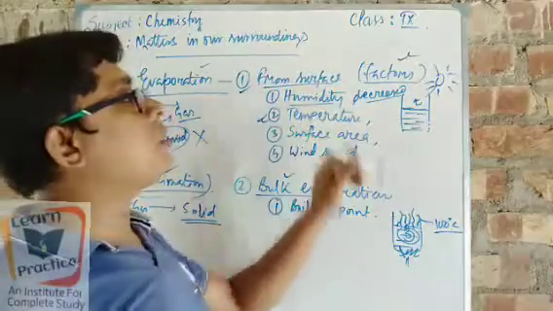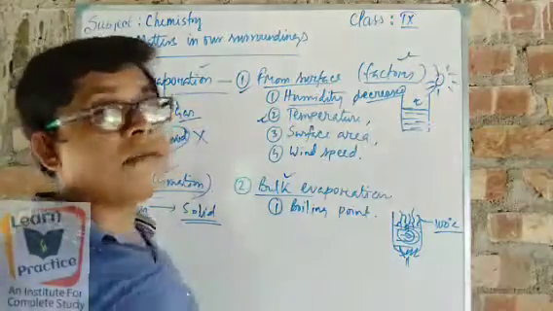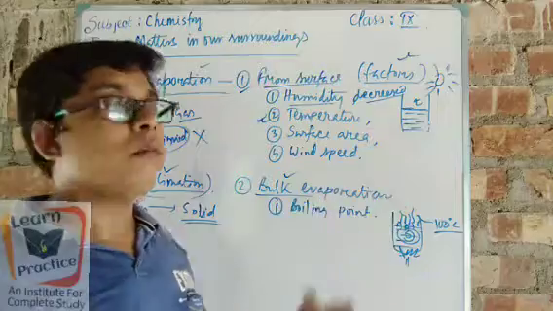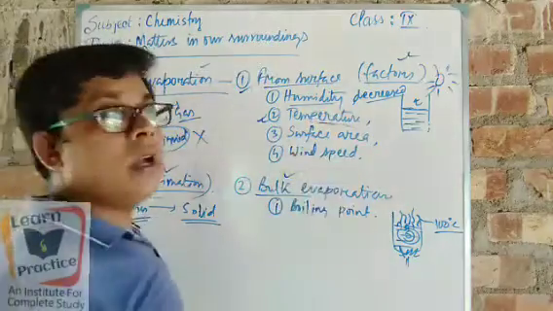So when the humidity is decreased, at that time the liquid evaporates fast from its surface area. Then temperature, you know, it is happening every time.